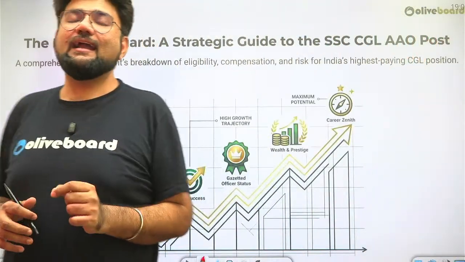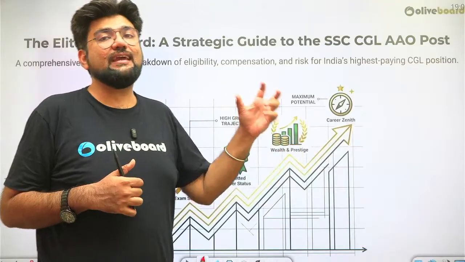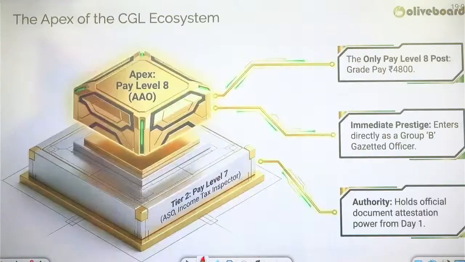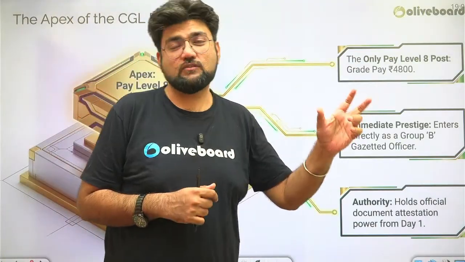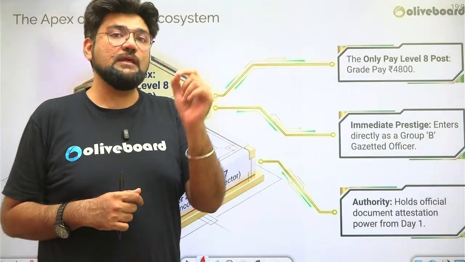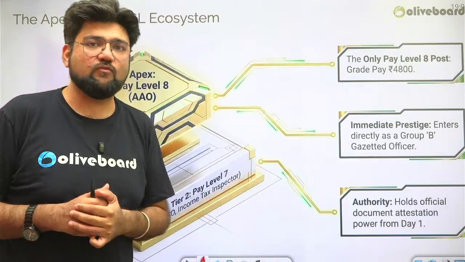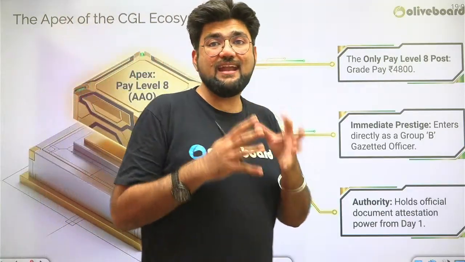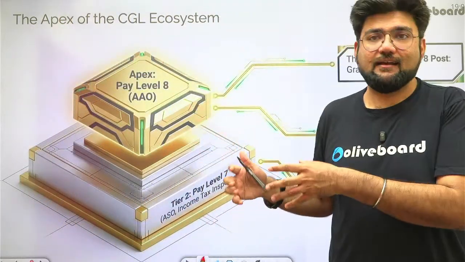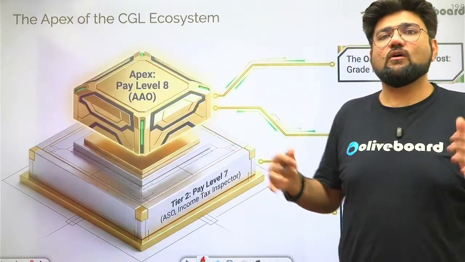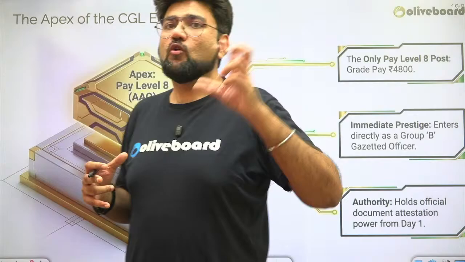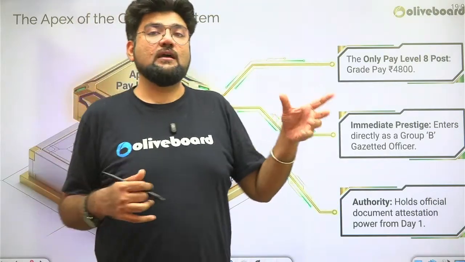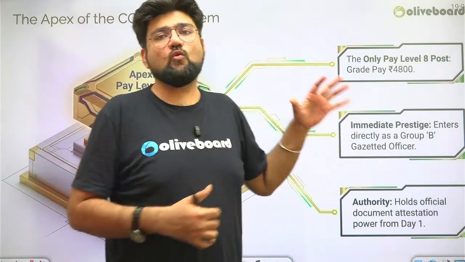The complete guide, the complete understanding of the AAO job profile. So the Assistant Audit Officer or the Assistant Accounts Officer, why is this one of the most sought after posts? Because this is the only post in the complete SSC CGL profile which gives you an entry level gazetted officer tag. In all the other posts, you are either Group B non-gazetted or Group C. Are you getting it? Group B gazetted is only this post.